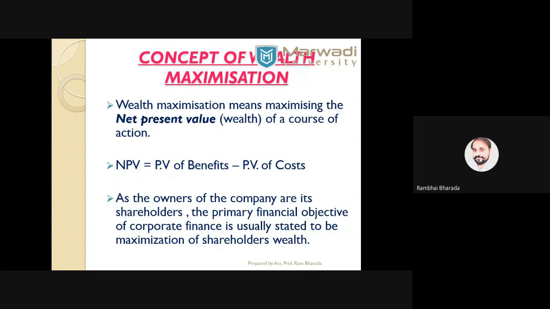So the second objective of any company is wealth maximization. Here, wealth maximization means maximizing the net present value of the business. Net present value means the total value that the company has in terms of wealth, in terms of total finance with the company, and those available with the shareholders. So when it comes to wealth maximization, it is mainly about how the company gets maximum value to the shareholders.